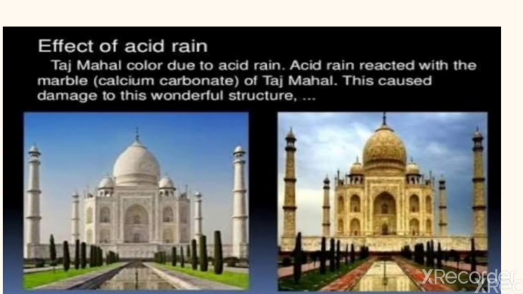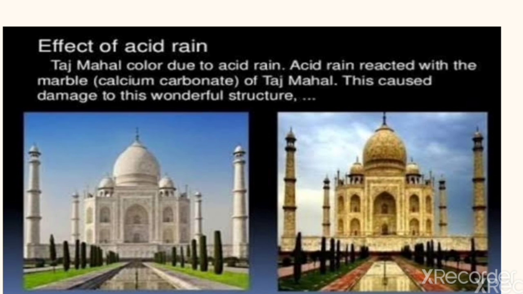One more important example is the Taj Mahal. It was built in the 17th century at Agra. It is made of white marble and is losing its shine due to acid rain. Thousands of industrial units including the oil refinery at Mathura are considered to have caused acid rain. Hence, anti-pollution laws are being strictly enforced in the area.